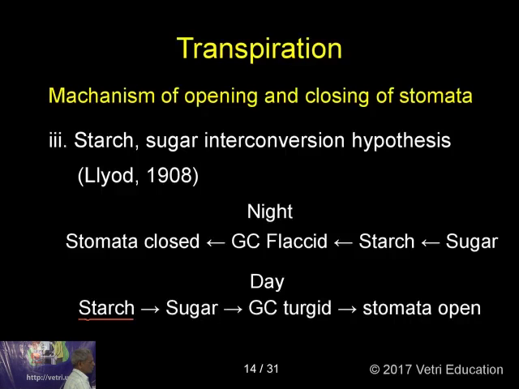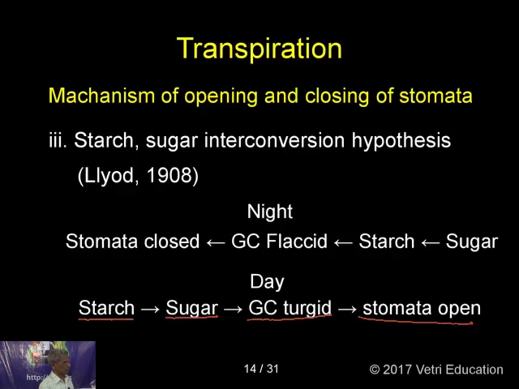Now these guard cells will produce more starch, and then that will be converted into sugar, and this results in the guard cells becoming turgid, and this is responsible for the opening of the stomata. What is taking place in the night? It is just the reverse.